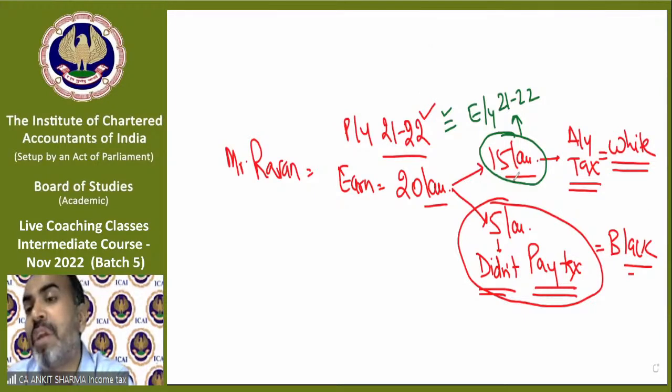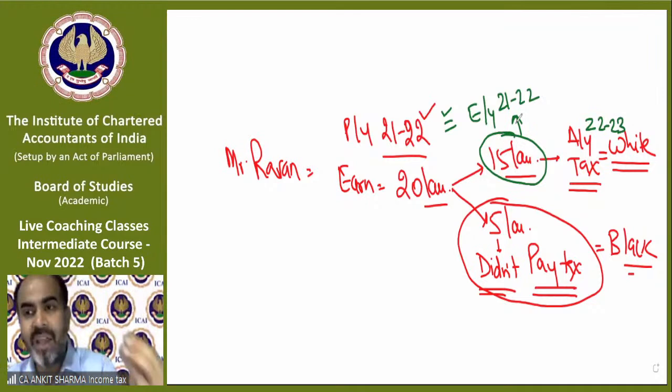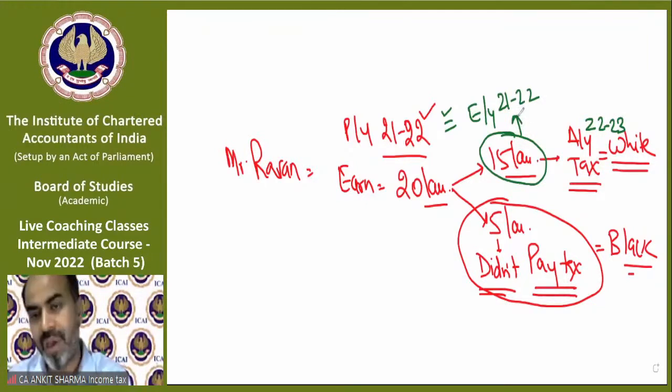So the department will say yes, okay, my earning year and previous year are both 21-22. So in case of white money, the earning year and previous year will always be the same, a universal rule.